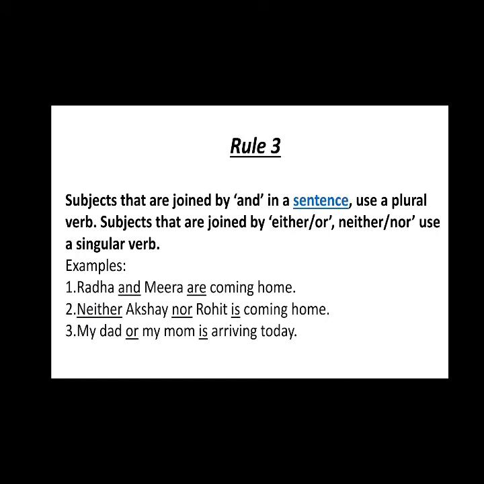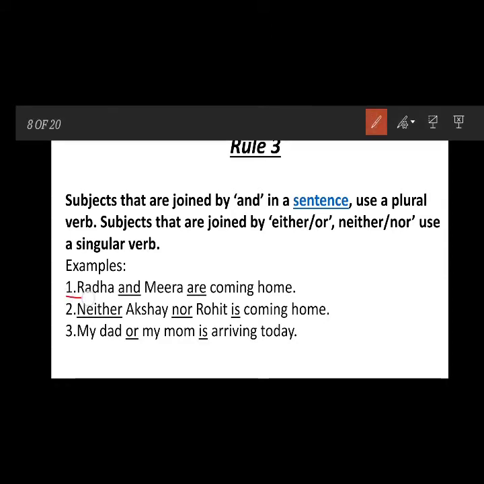The third rule is that subjects joined by and in a sentence use a plural verb, but subjects joined by either or, or neither nor, use a singular verb. When you are joining the sentence with and, for example, Radha and Meera are coming home, it means we are talking about both. That's why this is plural, so we are using the plural verb.